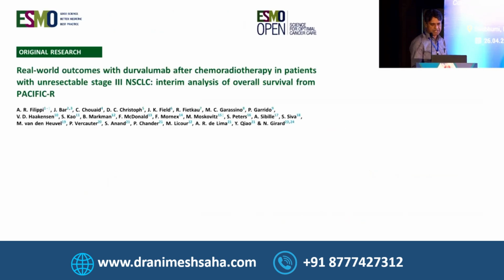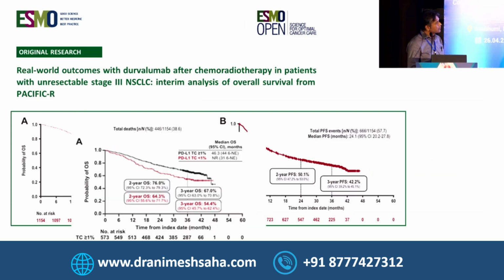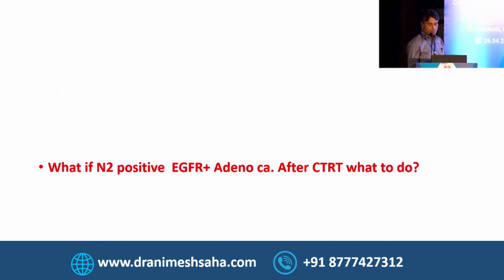So this was the PACIFIC-R data. And here you have seen, I will show you, that when PDL1 is less than 1%, the results are also quite good. Obviously, it is poorer than TPS more than 1, but it has shown good results. This you all know. What if N2 positive, EGFR positive adenocarcinoma, what after CTRT?